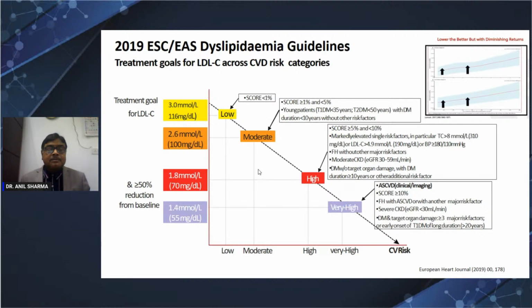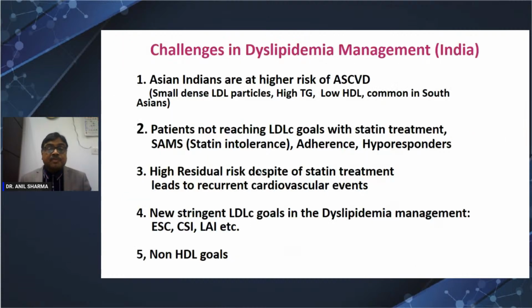The 2018 ACC guideline kept the LDL threshold at 70. The 2019 ESC guidelines, the European guidelines, say no, it has to be more aggressive, plus they say 50% reduction. You can see in the graph that up to 70 the reduction is significant, then the graph becomes flat. Still the benefit is there, but it becomes more difficult. So try to reduce it up to 55.